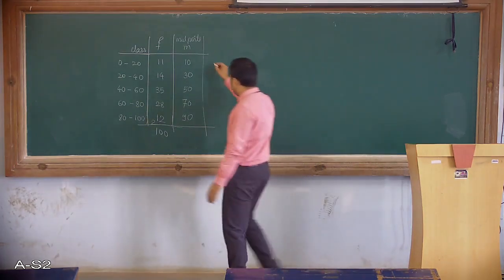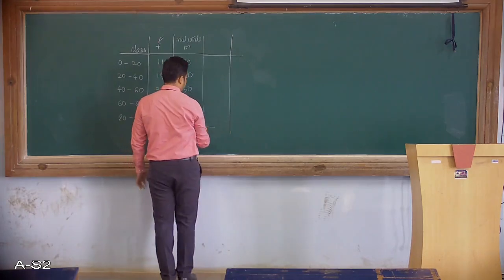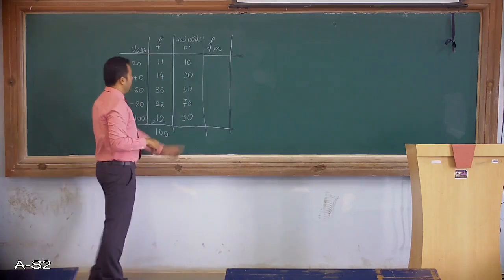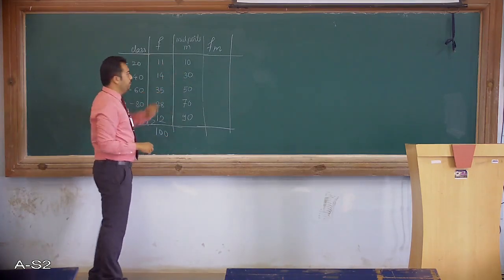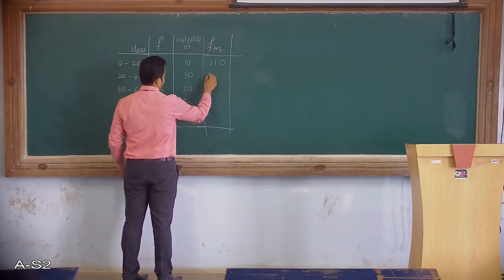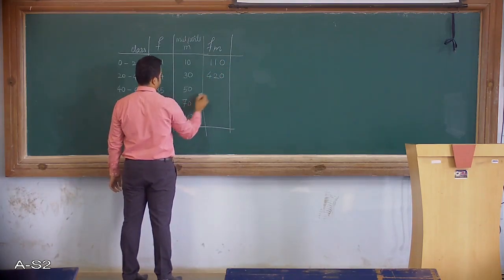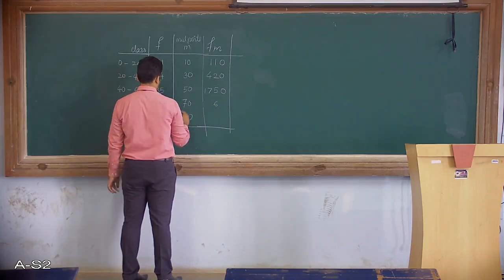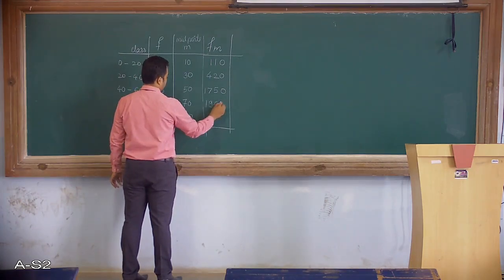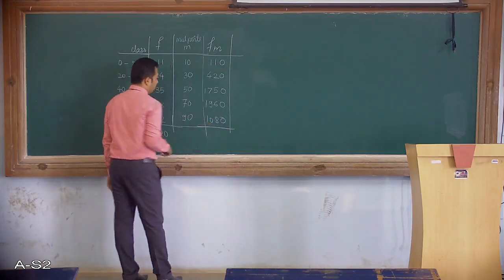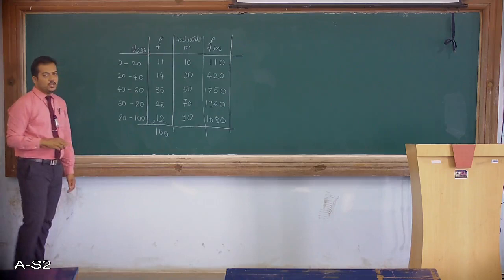So I add one more column here, which is FM, where you multiply frequency with its midpoint. So these are the values we have got.